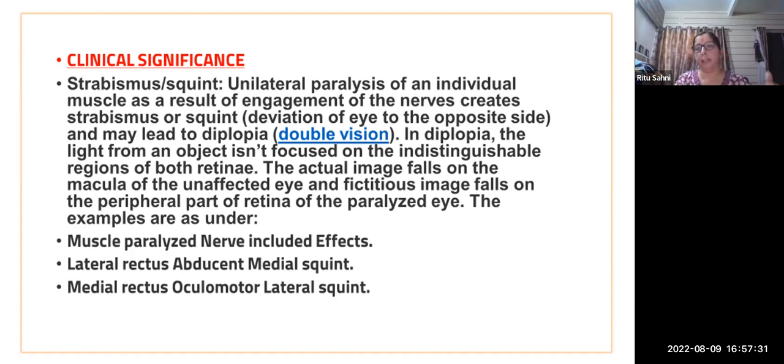So these are the things which are clinically related to these muscles when they are paralyzed and not in a working position. At that time the patient feels weakness in that particular muscle. If it is the lateral rectus, the abducent nerve, a medial squint comes, and for the medial rectus, the oculomotor nerve, a lateral squint comes, because these muscles are related to particular cranial nerves. If I am talking about the lateral rectus, it means the abducent nerve is not functioning properly. Or if I talk about the medial rectus, the oculomotor is not working properly. So a medial and a lateral squint come.